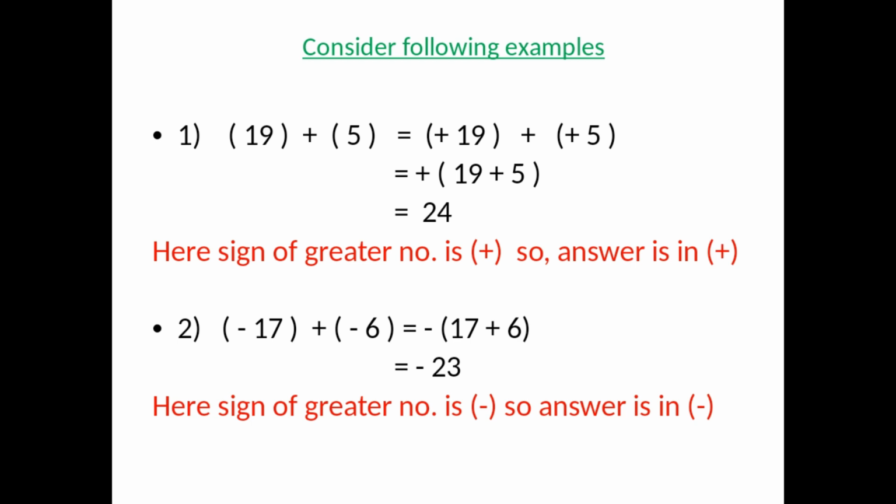Let us understand the second example. The second example is like this: minus 17 plus minus 6. Here you can see both the numbers are negative.